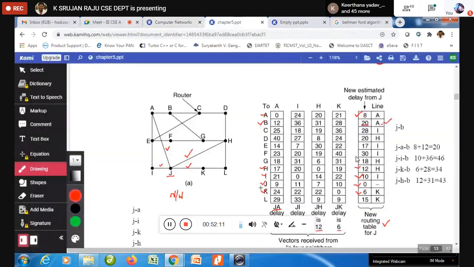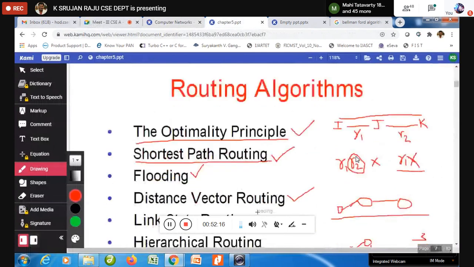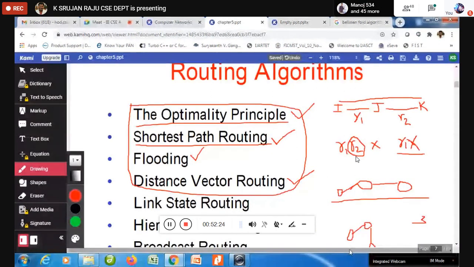Okay, so dear friends, in today's class we have completed these 4 things. Any doubt? Any doubt?